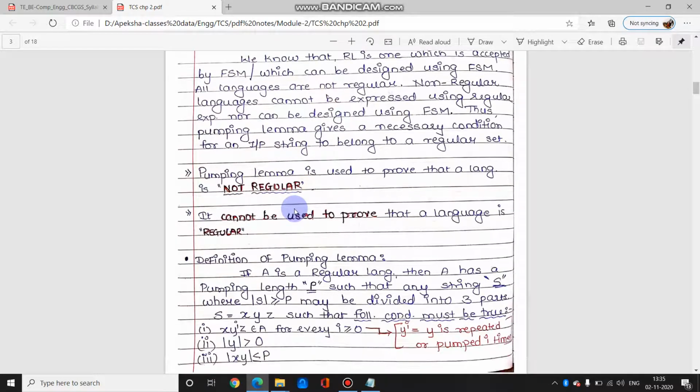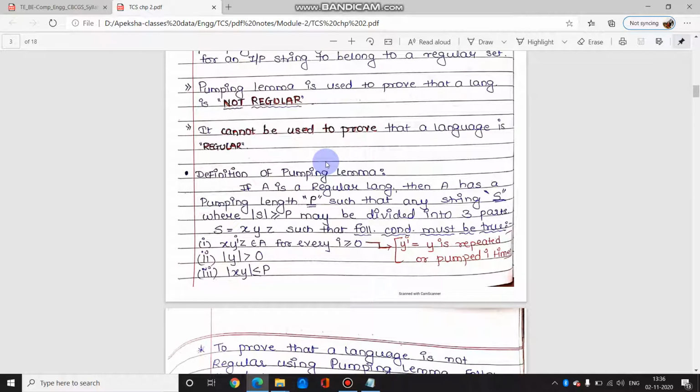There are a few points about it you need to remember. Pumping lemma is used only to prove that a language is not regular. You cannot use pumping lemma to prove that a language is regular. You can never do that. When you want to prove that a language is not regular, only then we apply this technique. So what is pumping lemma, or how does it work?